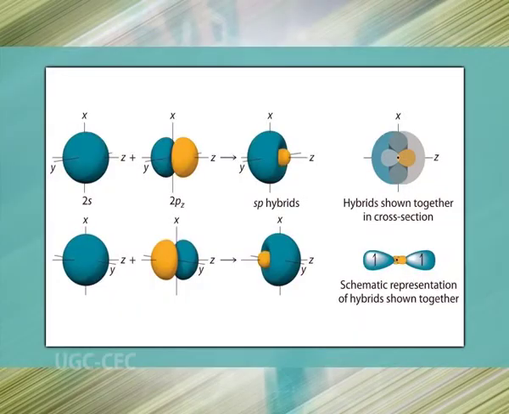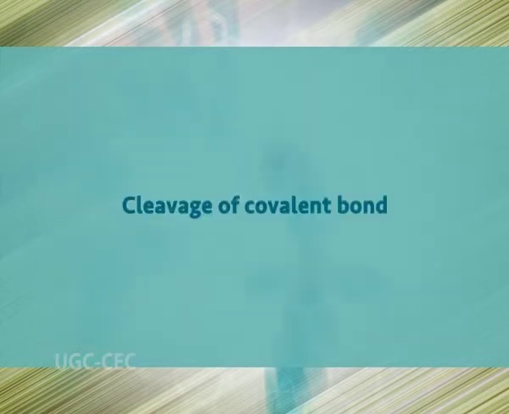Now let's talk about some other types of hybridizations found in carbon. For carbon, the most important forms of hybridizations are sp2 and sp3 hybridization. Besides these structures, there are more possibilities to mix different atomic orbitals to a hybrid orbital. An important one is sp hybridization, where one s and one p orbital are mixed together. The characteristic angle between the two hybrid orbitals is 180 degrees. Now let's talk about the cleavage of covalent bond.